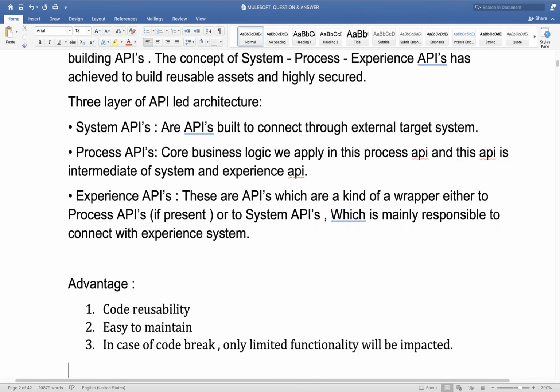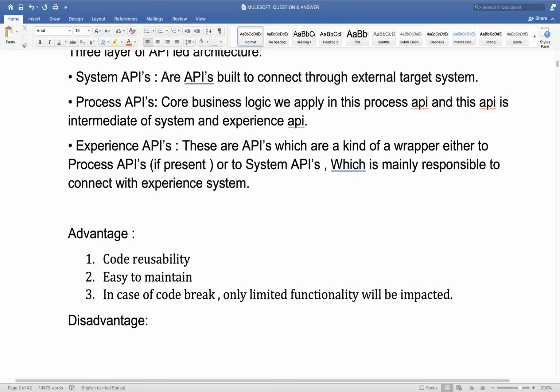And what is the disadvantage? Starting development effort and cost will be more. At the starting point your development effort will be more, since you are splitting one API into 3 parts.